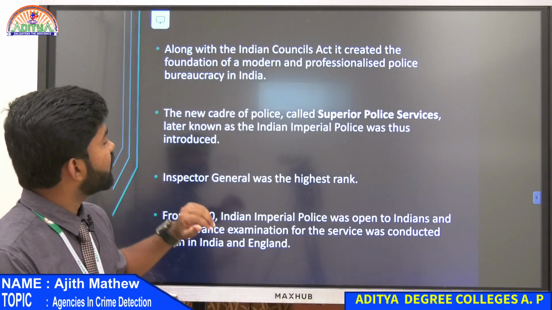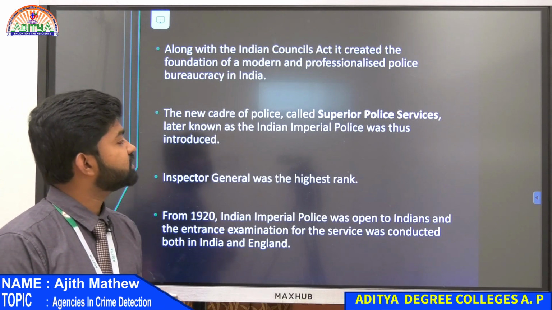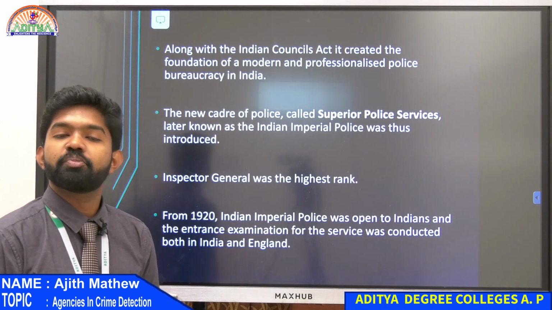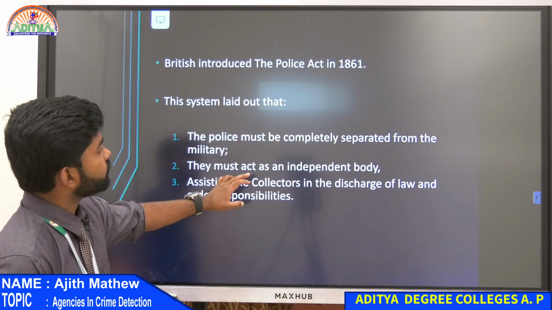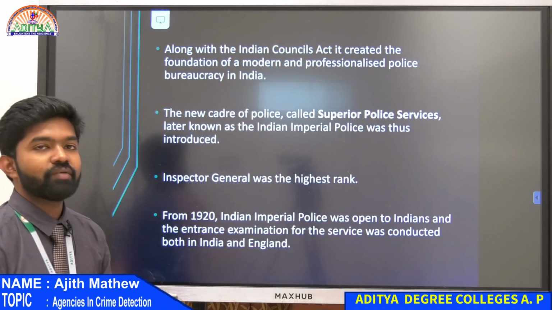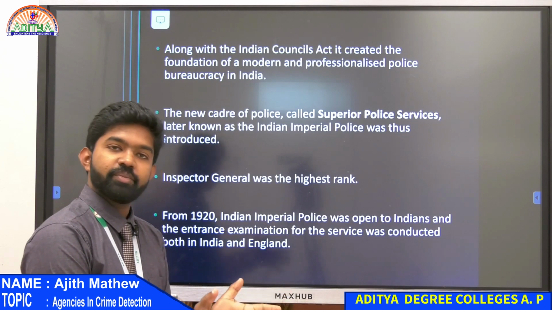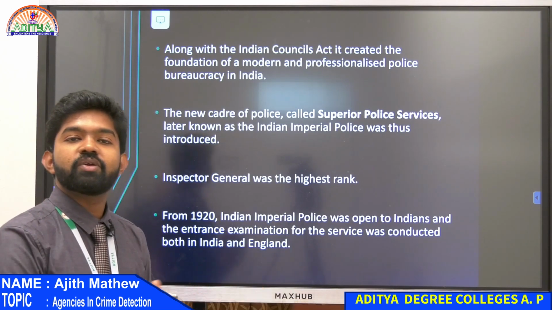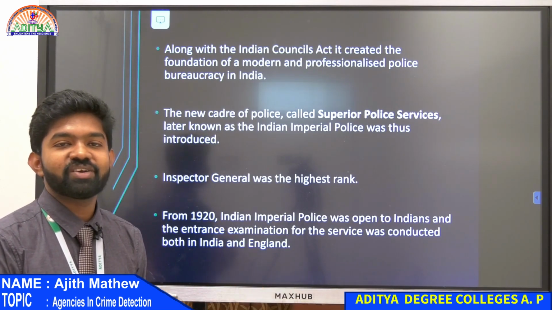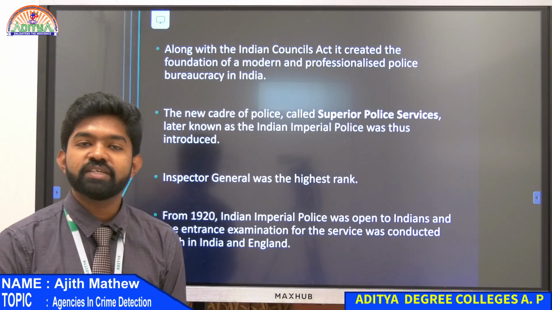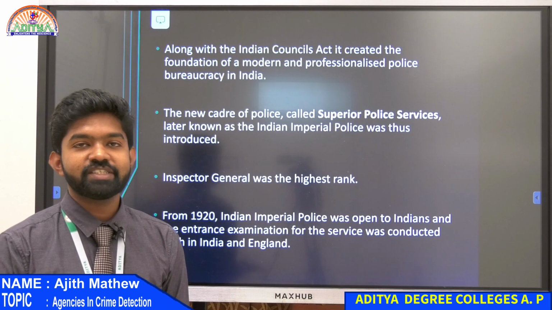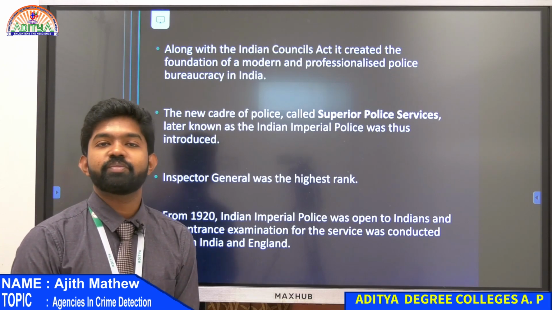The first cadre of police was known as Superior Police Services, in 1861. After making a separate body for police, these people were not known as the Indian police or IPS. They were known as the Superior Police Services.